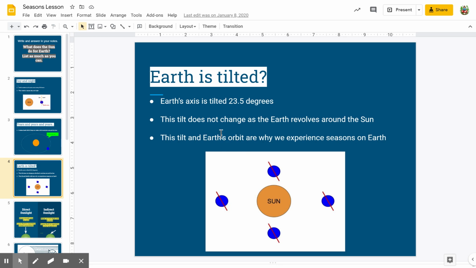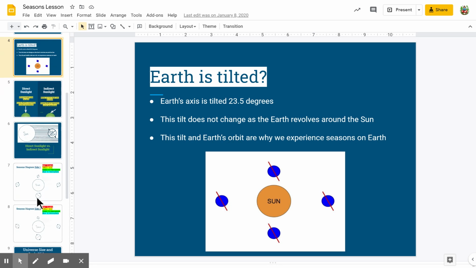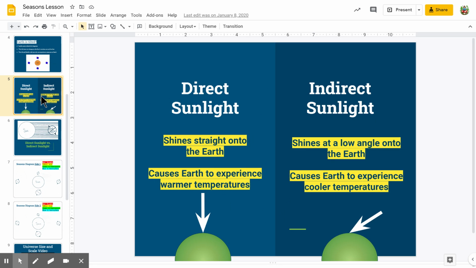Now, if Earth was tilted and we didn't orbit the sun, we still would not experience seasons. We would be perpetually stuck in whatever season we happen to be in at that time. Okay? So Earth's tilt on its axis and the orbit work together, and that's why we experience seasons. Now, the reason Earth's tilt is important is because it changes the amount of direct or indirect sunlight we get.